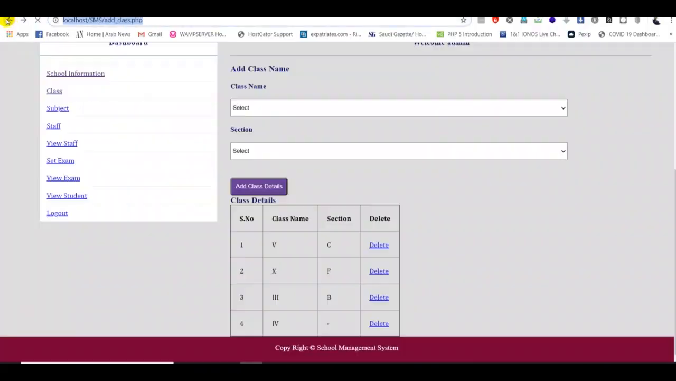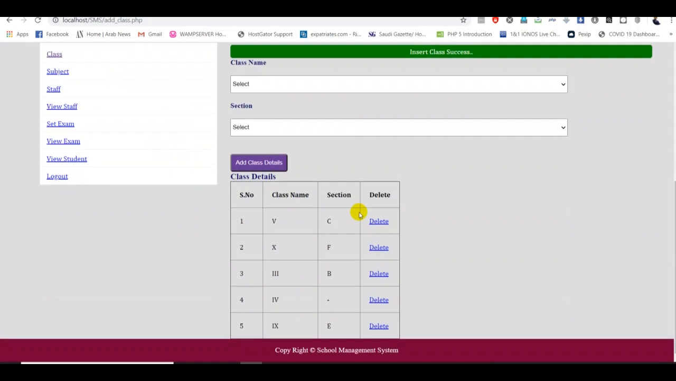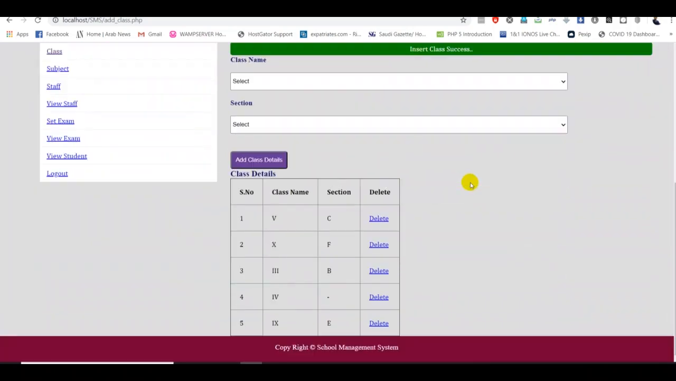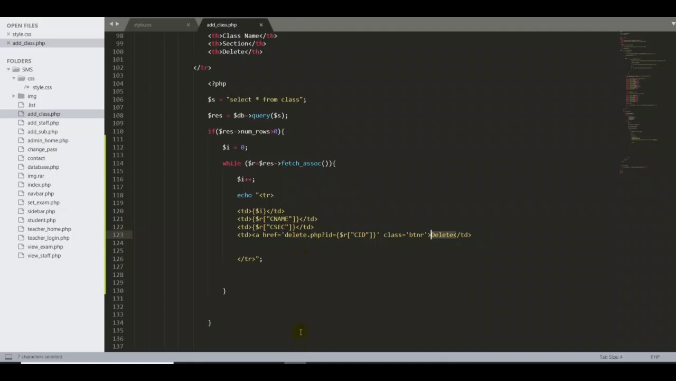Okay, then I go up here. Suppose I want to add one more class, then again class 9, section E, click add classes. You guys see, record insert class success. It is number 5 and I have added it. So keep in mind this number 5. If I add another one, it should become 6, see the number. That's the reason I'm putting here